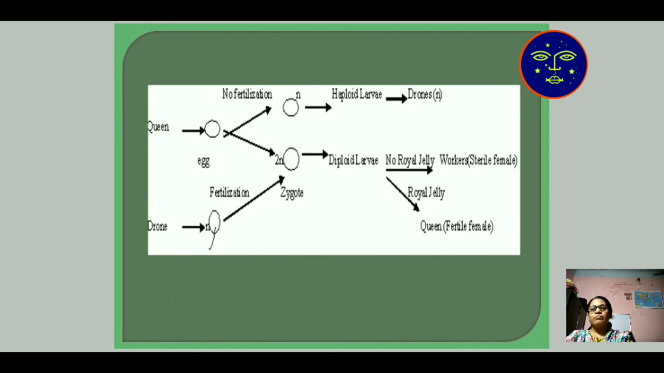When the egg fuses with a sperm carrying n chromosomes, it produces a 2n individual, which is a fertile female.